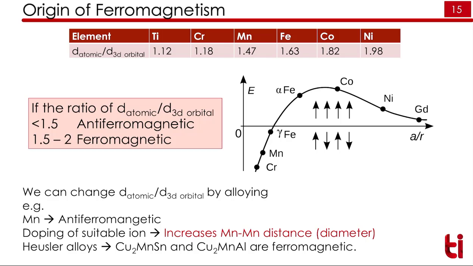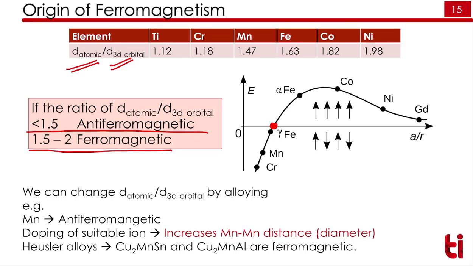We have some elements such as gadolinium, cobalt, Mn, chromium, nickel. If you measure the ratio of d atomic, the diameter of that element, to the 3D orbital diameter, and that ratio is less than 1.5, the material is antiferromagnetic. If the ratio is 1.5 to 2, we call that material ferromagnetic.